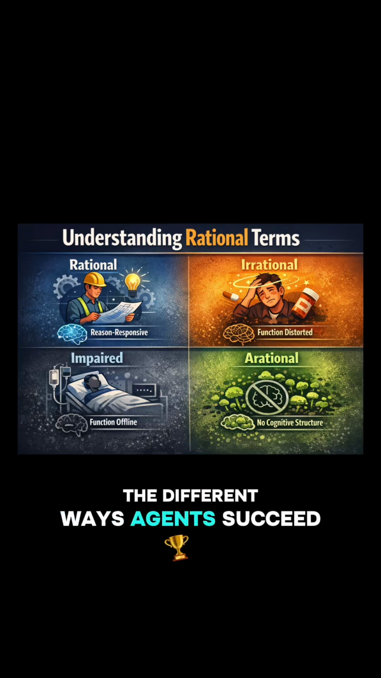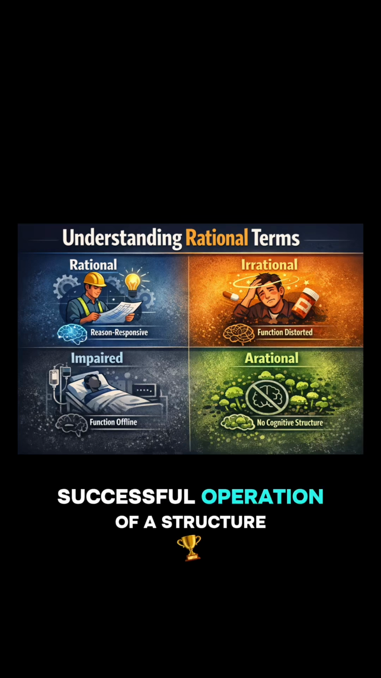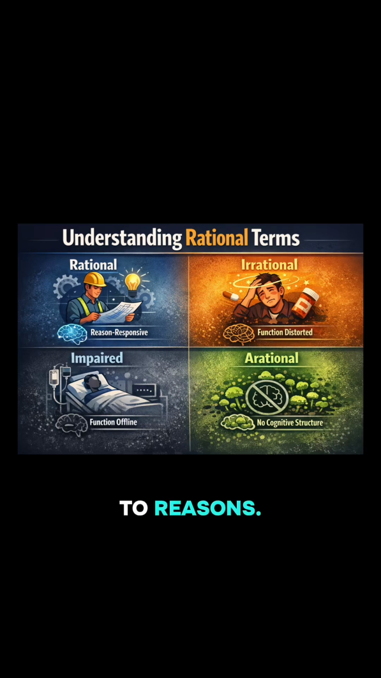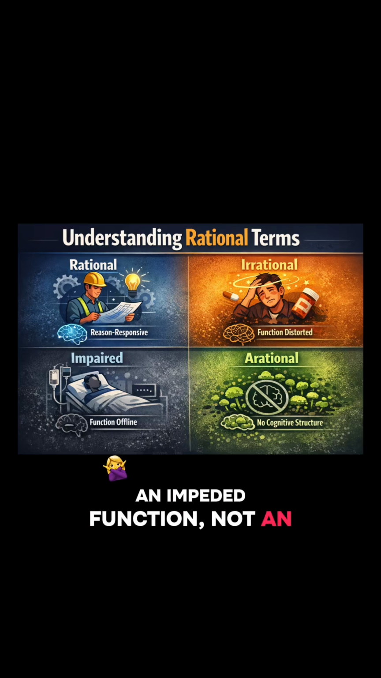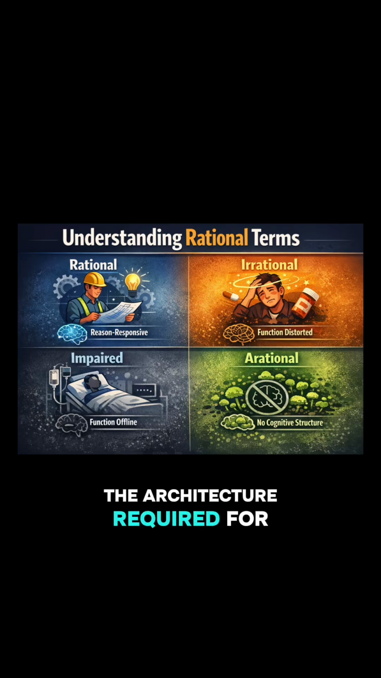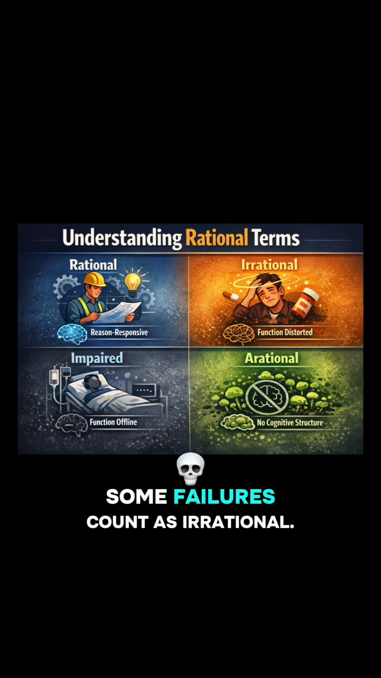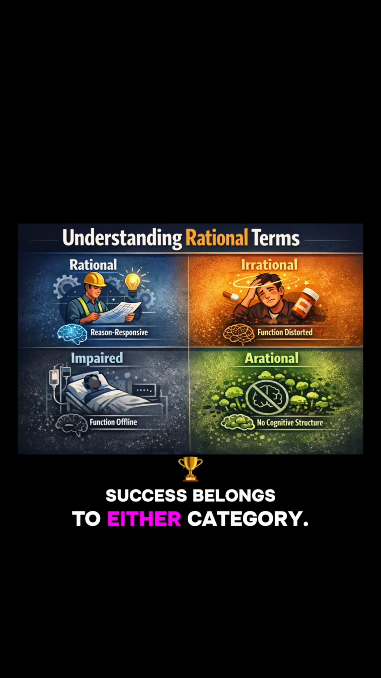By indexing rationality to functional responsiveness and treating cognitive structure as its enabling condition, we can clearly distinguish the different ways agents succeed or fail in the space of reasons. Rational behavior is the successful operation of a structure designed to track and respond to reasons. Irrational behavior is the malfunction of that structure, an impeded function, not an absent one. And non-rational behavior reflects no failure at all, but the absence of the architecture required for rational evaluation. This taxonomy preserves the normative force of rationality, while explaining why only some failures count as irrational. It gives us a principled way to say what it means to behave rationally, what it means to behave irrationally, and why not every deviation from truth or success belongs to either category.